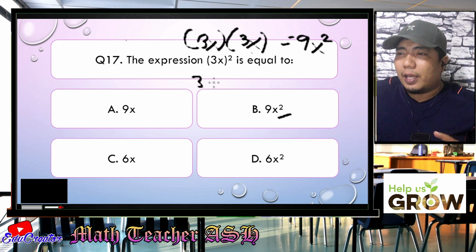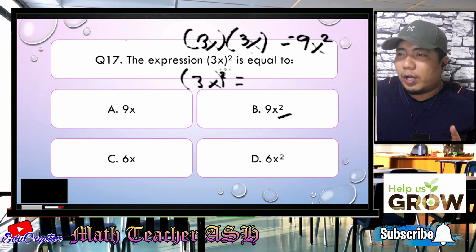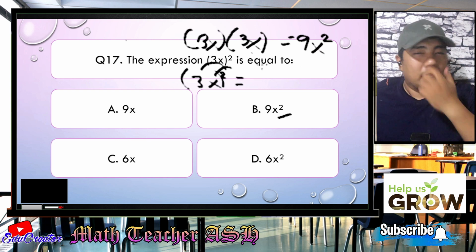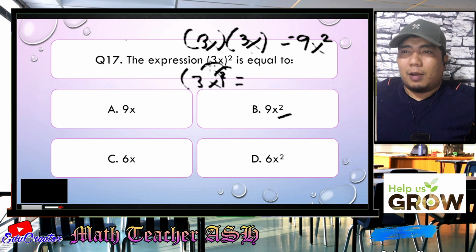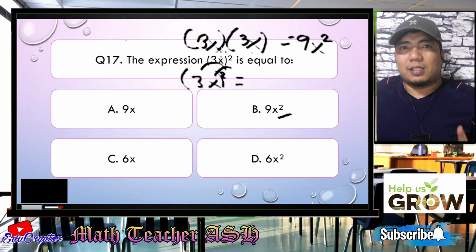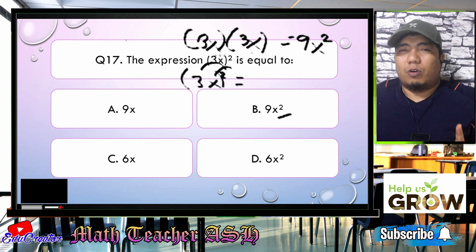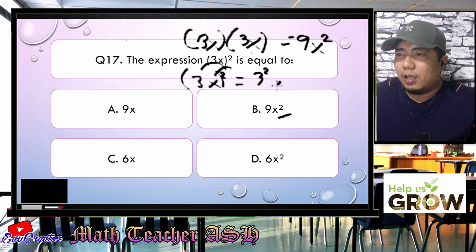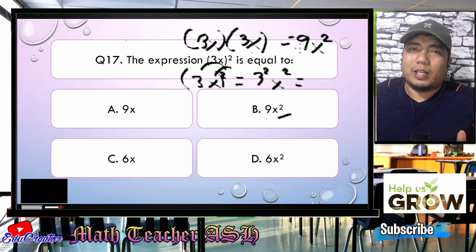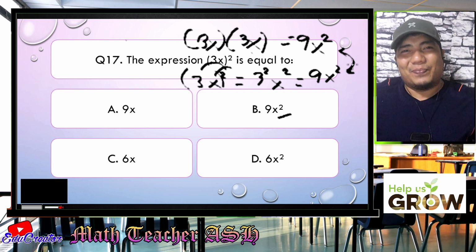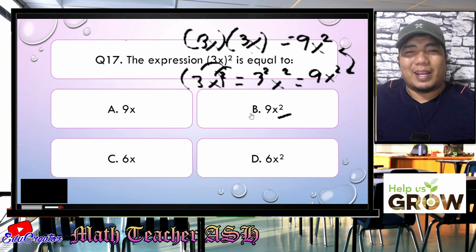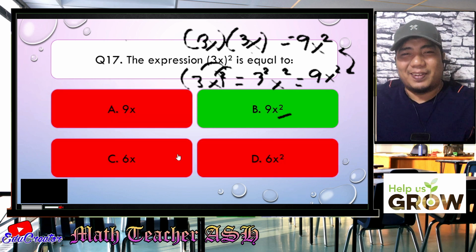You can apply the power rule. So if this is the problem, the squared here will be distributed and each exponent will be multiplied. We all know that if a variable or a number does not have a visible exponent, it means there is a 1 there as its exponent. So that means 3 squared x squared. And of course, 3 squared can be simplified, and that is 3 times 3, giving us 9x squared. So they are just the same as each other. Easy, right? Very easy, my dear math learners. So the correct answer for this question is letter B.